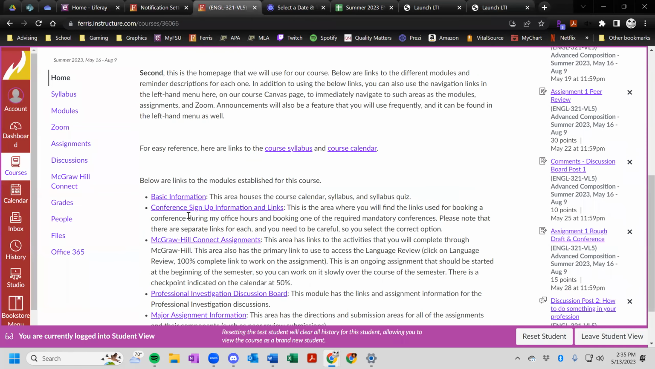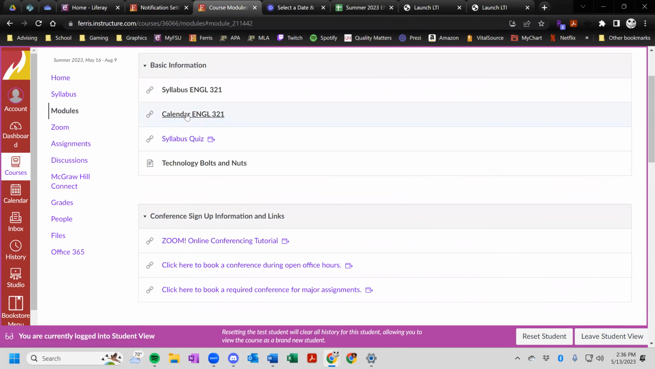If we come back here, we can also see that information is yet again under the basic information module. And all of these modules can be clicked on from right here, or you can click on Modules on the left-hand side to be able to go straight into those modules as well. So if I click on the basic information module, here we can see that again, we have links to the syllabus and the calendar. This is where we can find a link to the syllabus quiz itself. And there's also a link to a technology nuts and bolts page, which we will take a look at in a moment.